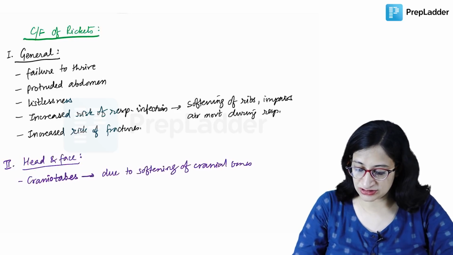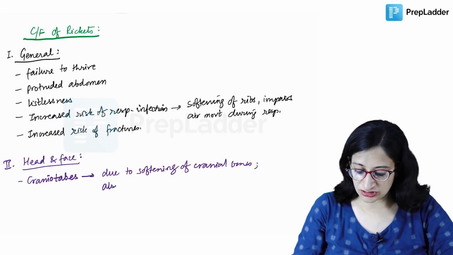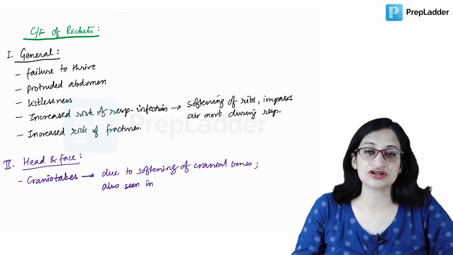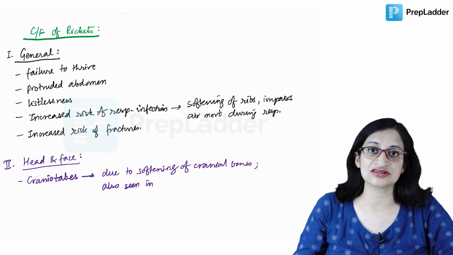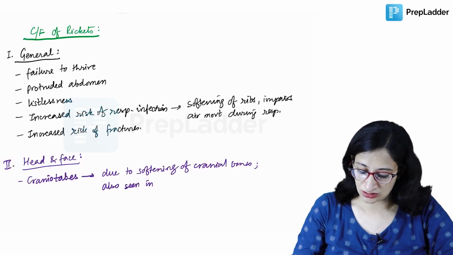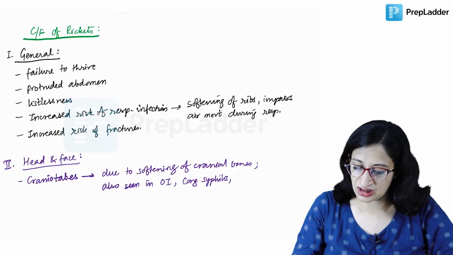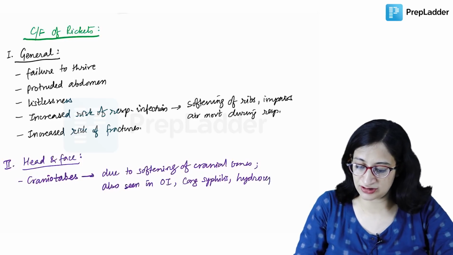This craniotabes is not specific for rickets. It can also be seen in osteogenesis imperfecta, hydrocephalus, congenital syphilis, and prematurity.